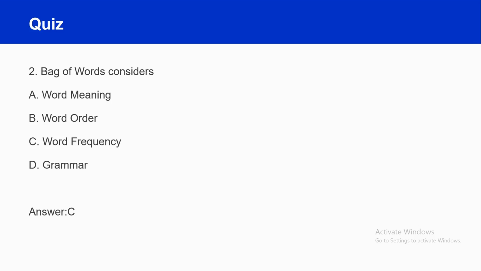The next question is: bag of words considers. The first option is word meaning, the second one is word order, third is word frequency, and fourth one is grammar. Already we have discussed. It will see only the frequency of the word, that is how many times the word appears. It will not see the meaning of the word, and it will not see the order of the words. And grammar of the sentence also will not be checked by bag of words. Only it will see the word frequency. So the correct answer is C.